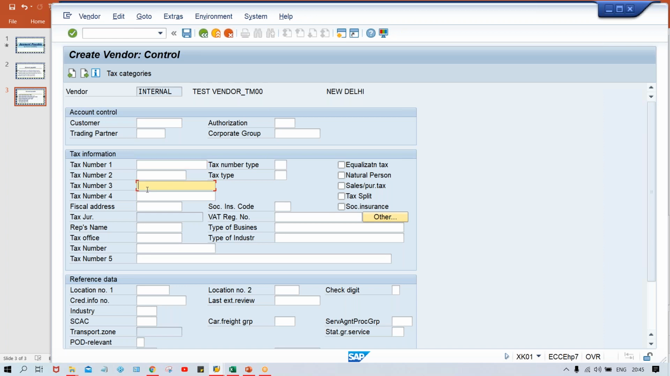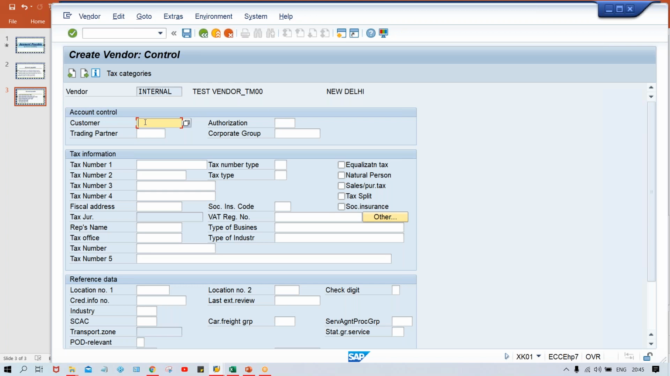So those things are going to be specified here. Right now, I'm not going to specify these things, guys. And there is one more thing, guys. There is a topic called vendor is also customer, or customer is also a vendor, in the sense, vice versa.